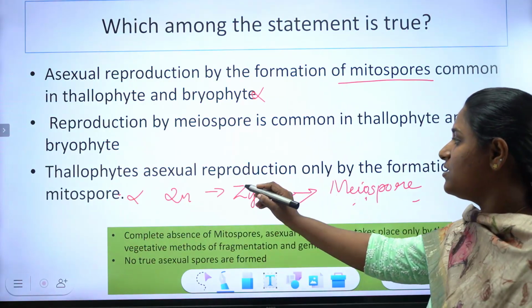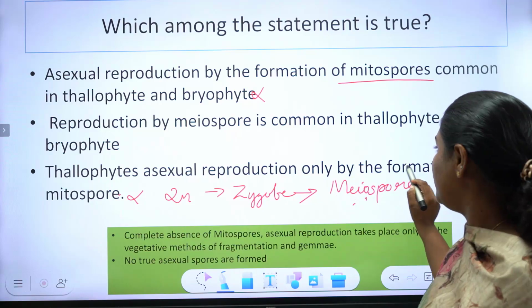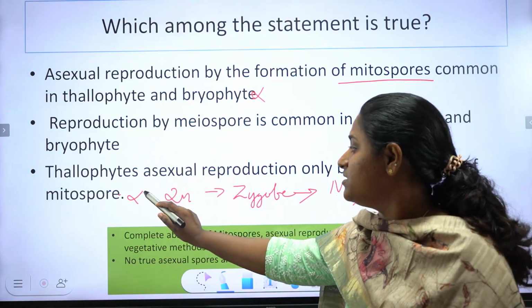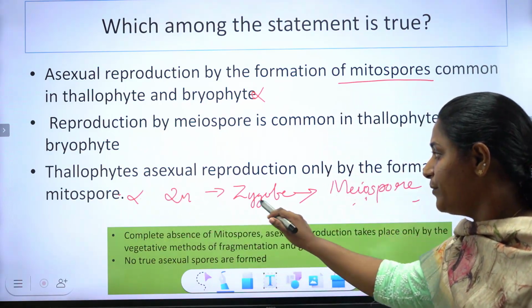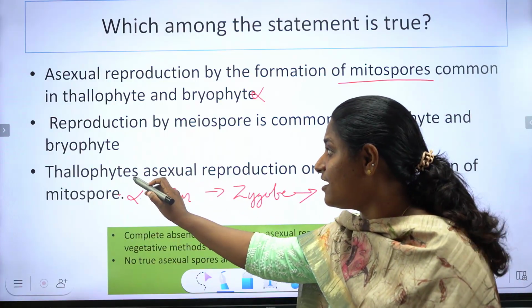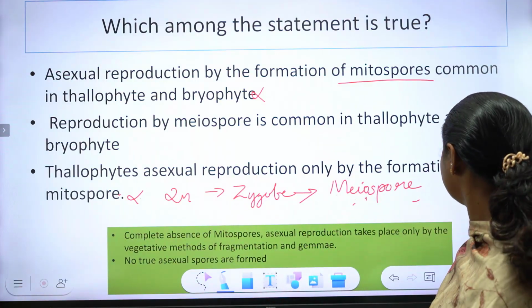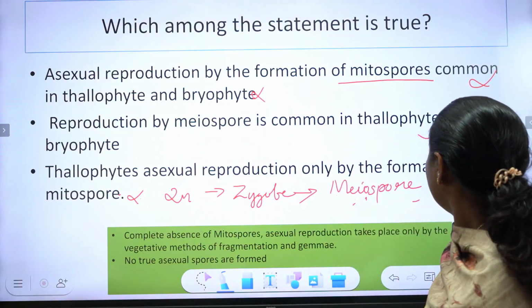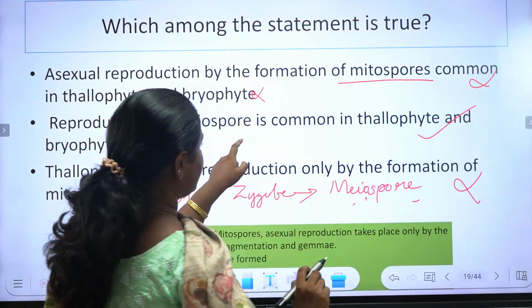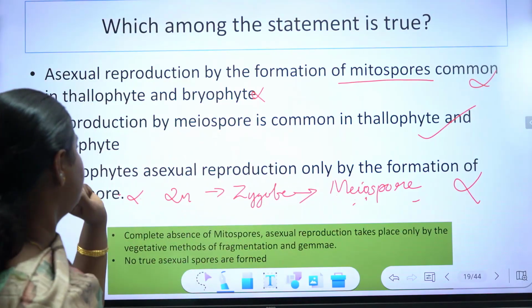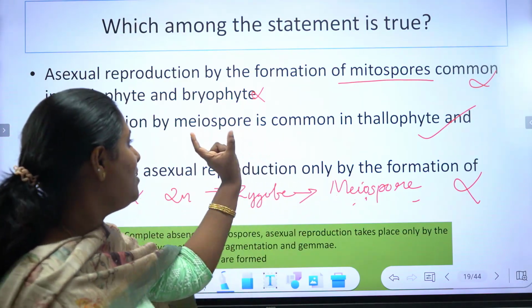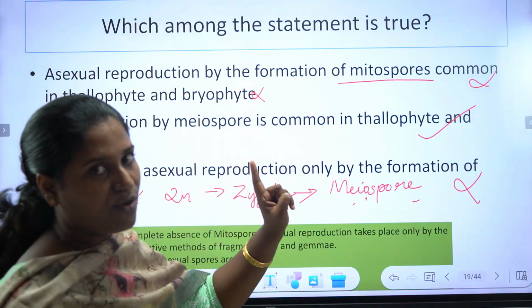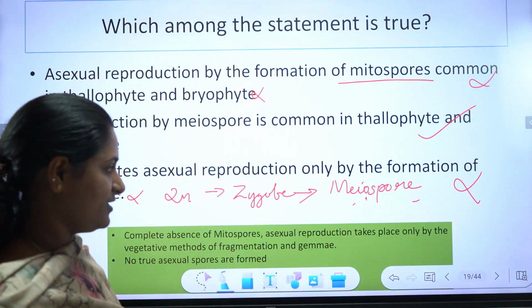So this option is wrong because meiospore formation also takes place in the thallophyte. This is also wrong. Which one is the correct? This one. Reproduction by meiospore is common in thallophyte and bryophyte. Yes, meiospore formation is common in thallophyte and bryophytes.